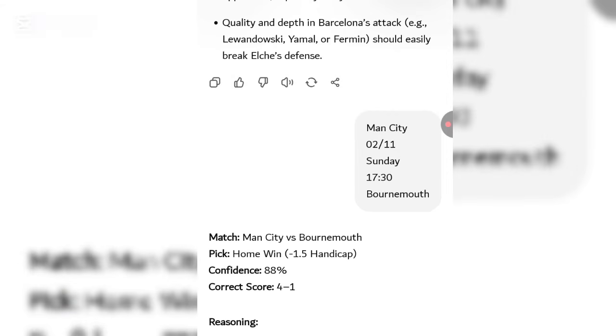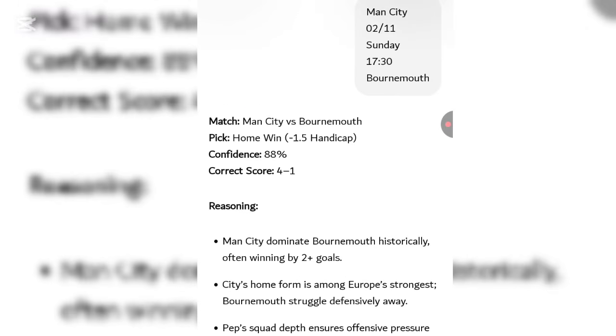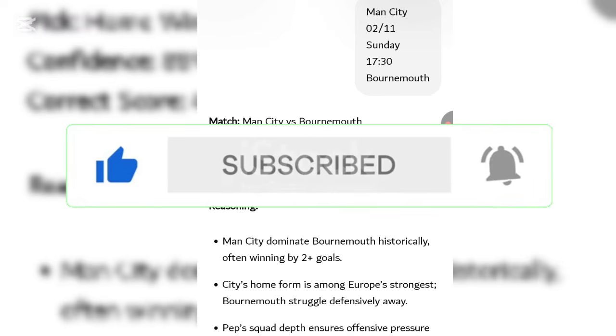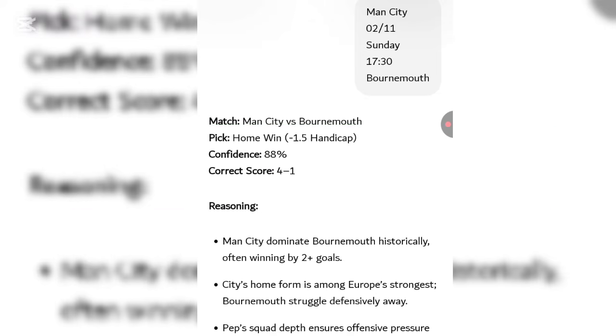So you can go ahead and stack more matches as you want. You can go as far as 10 matches, okay, to guide you. You can just go on and pick this home win, direct win, or if you want to go on under or over goals, you should know how to position or what to expect. Since you already know what to expect, you will know how to position your game, the goals. So you know where you're supposed to put two goals, or put five goals, over 4.5, over 7.5, over 1.5, all those things. You know what to expect, right?